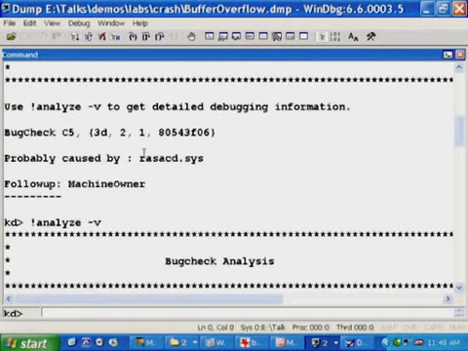Now, by the way, Mark, if we go back to the top, the probably caused by, when you open the crash dump, was some poor innocent victim. Right, RASACD, which is a core Windows component. So this is a classic example: you have a crash, the debugger is pointing at a Microsoft-supplied driver, and your assumption should be that it wasn't that driver's fault.